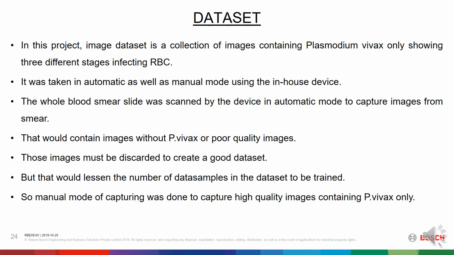Those images must be discarded to create a good dataset, but that would lessen the number of data samples to be trained. So manual mode of capturing was done to capture high quality images containing Plasmodium vivax only.